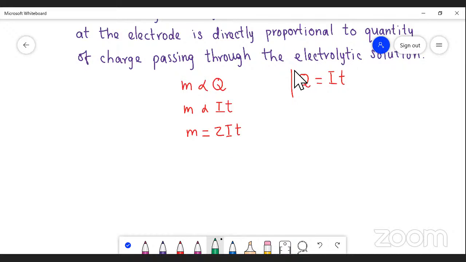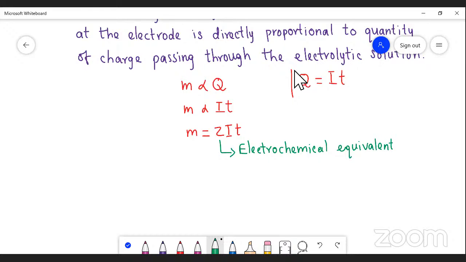Here Z is the electrochemical equivalent.